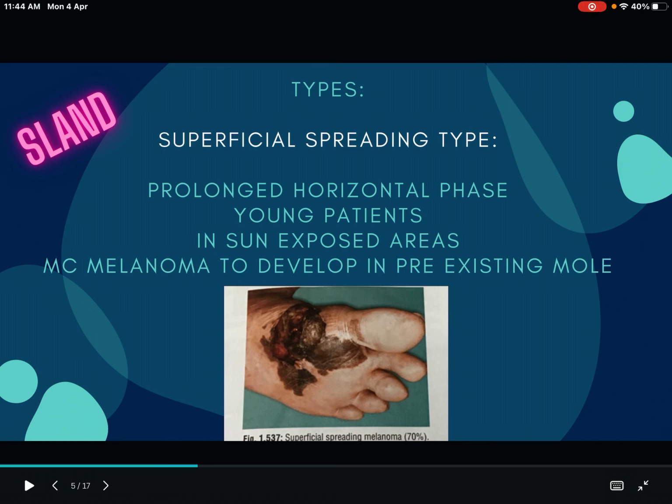Now let's start. What is the superficial spreading type? It has a prolonged horizontal phase, and it is most commonly seen in young individuals in sun-exposed areas. It is the most common melanoma to develop in a pre-existing mole. Here I have shown a picture of the foot, showing how it appears. These are the points you have to write while mentioning the superficial spreading type.